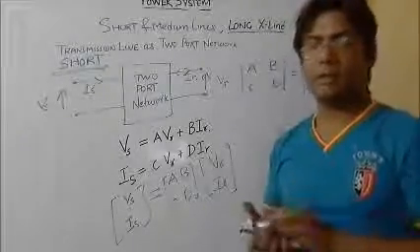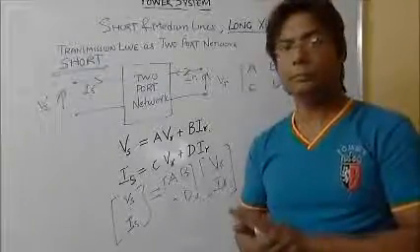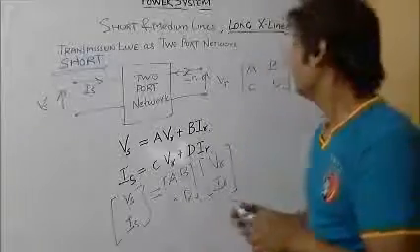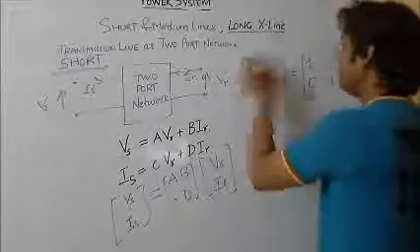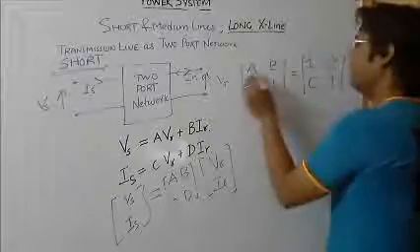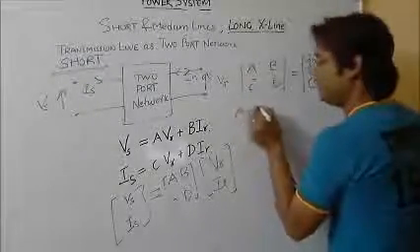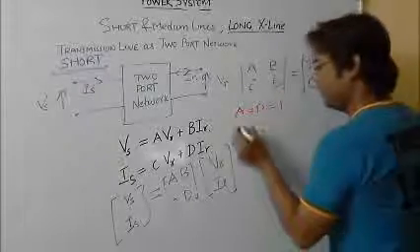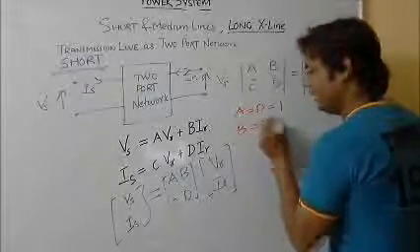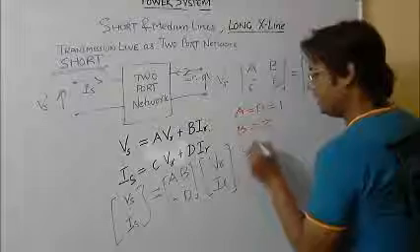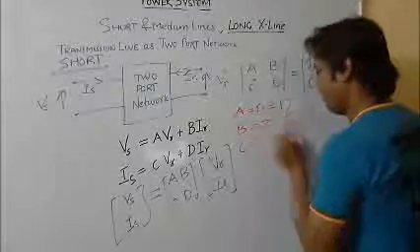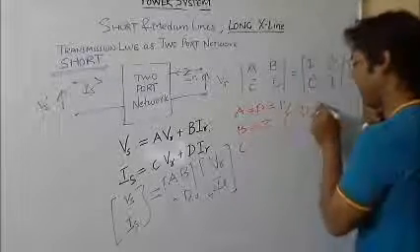So here A is equal to 1, B is equal to Z, C is equal to 0 and D is equal to 1. So A is equal to D is equal to 1, B is equal to Z, and C is equal to 0 for a short line.